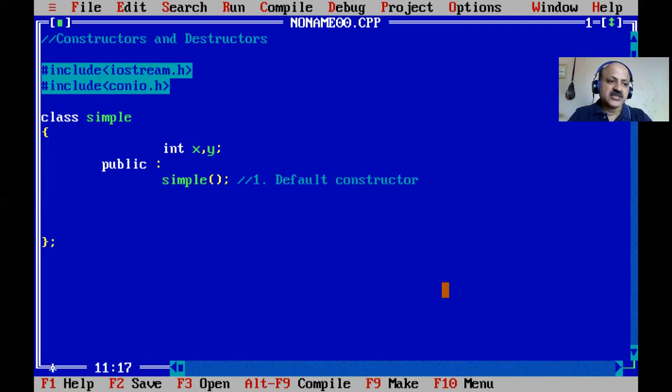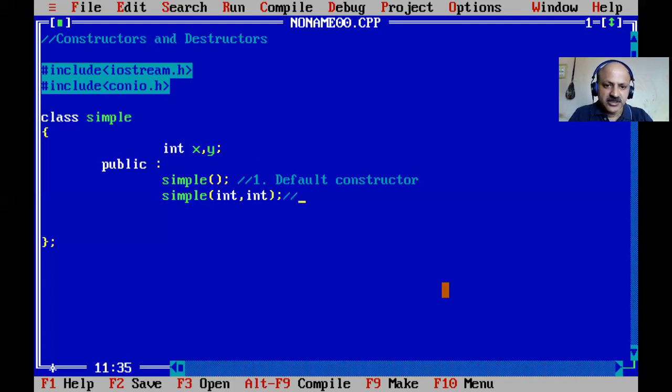So after every object's memory is allocated, the default constructor is called. Then we can say the next concept is the parameterized constructor, like integer and integer. Inside the class you can define it, and outside the class you can also define it, so there are two ways. Here we can first define it outside and then inside.